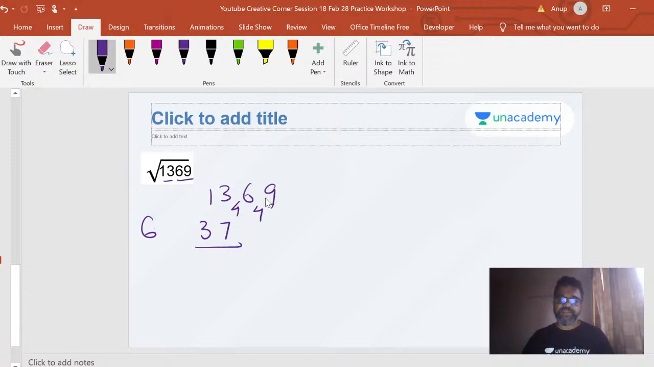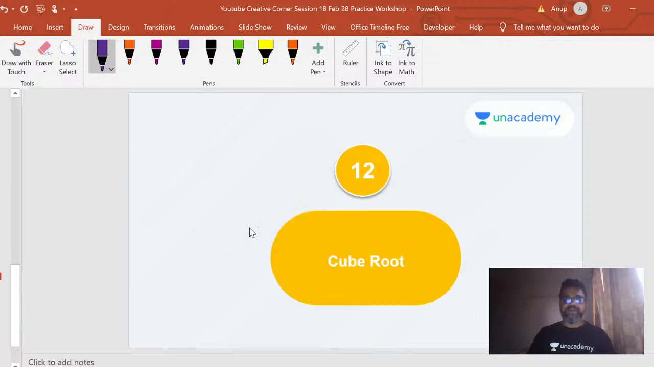You can do one more step again. 49 minus the duplex of this, 49 minus 7 squared, and then divided by 6, right? So 49 minus 7 squared is 0. 0 divided by 6 is 0, right? That's your answer. So let's do cube roots.